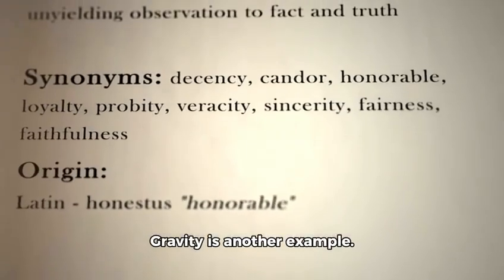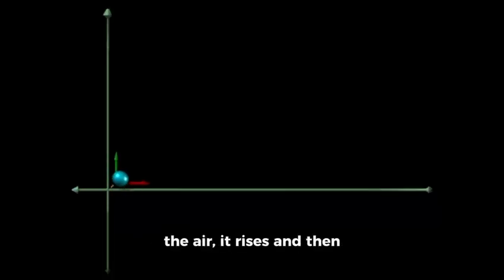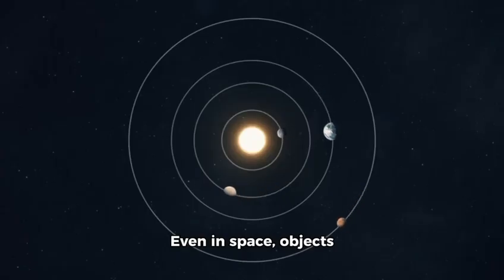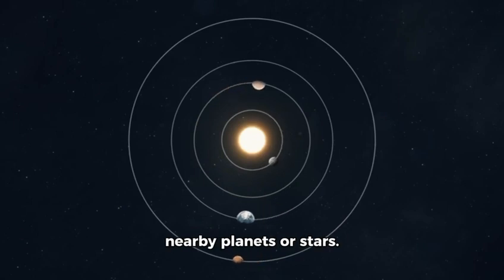Gravity is another example. When you throw a ball into the air, it rises and then falls back down because gravity pulls everything toward Earth. Even in space, objects are pulled by the gravitational field of nearby planets or stars.